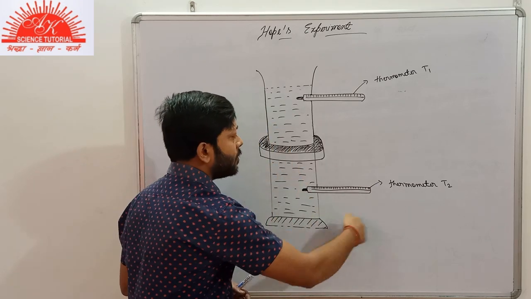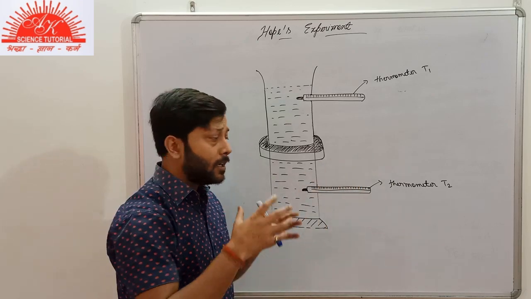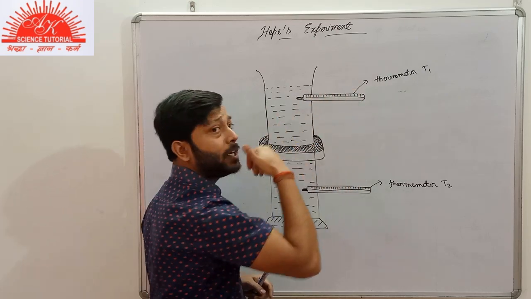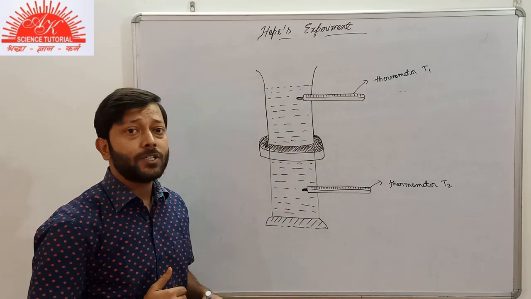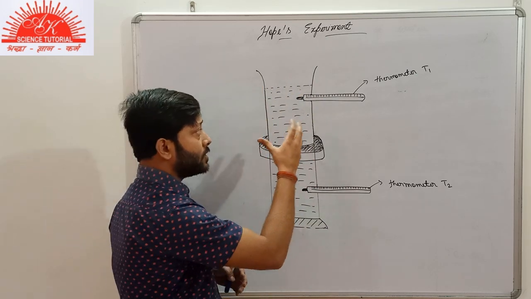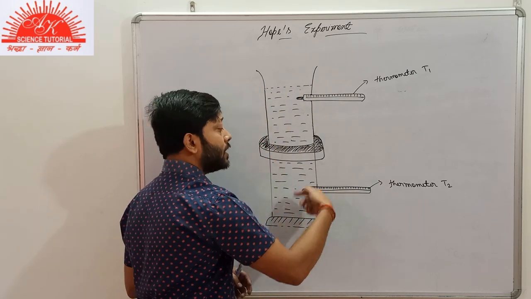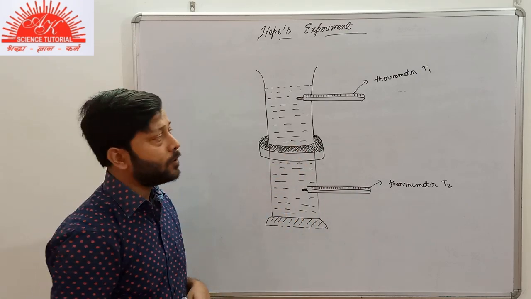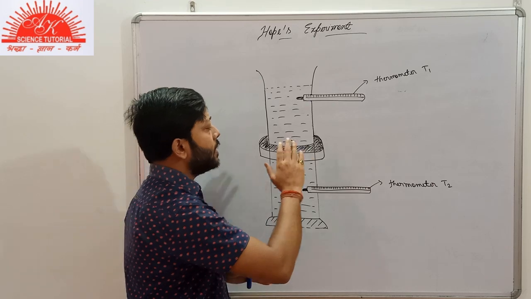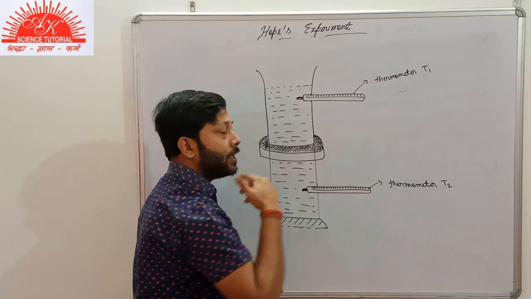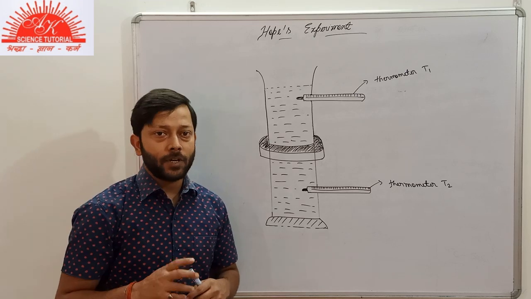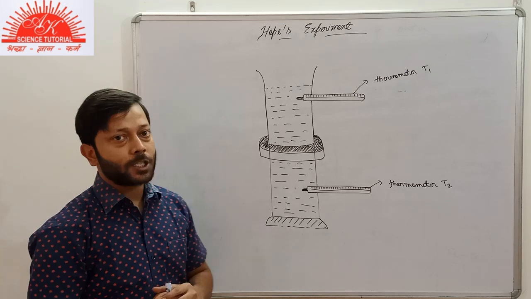Why does this thermometer firstly read the decrement in temperature, and then afterwards this thermometer, that is the thermometer T1, records the decrease in temperature afterwards? It records the decrease in temperature after the thermometer T2, not initially. It doesn't record any fall in temperature initially. Initially, this thermometer T2 records the fall in temperature. Why so? We will get each and every reason for this Hope's experiment.